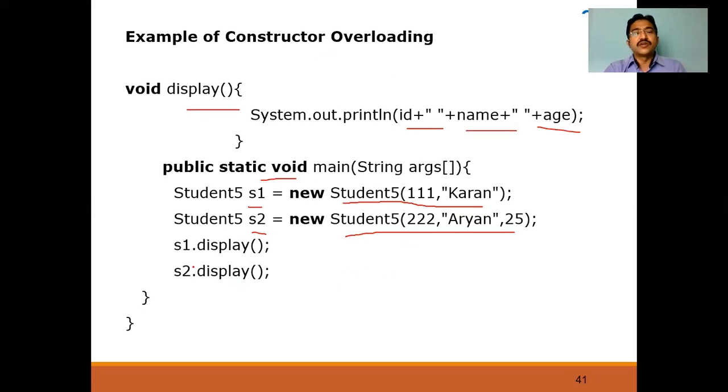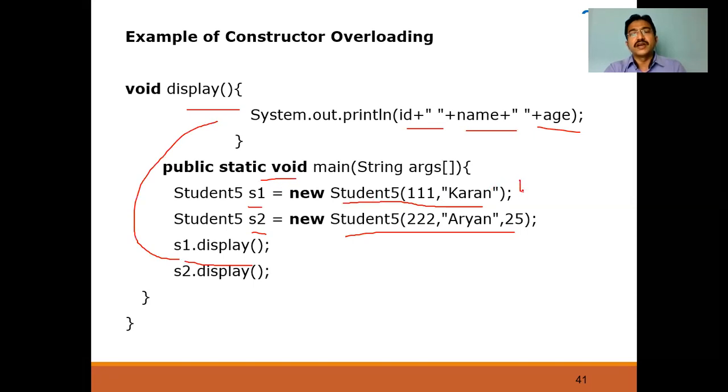Now I am calling a method called s1.display. When I'm calling s1.display, what are the values of s1 here? It is pointing to 111 and Current. So what is the id of s1? This one, 111. What is the name? Current. And what about the age? There is no age value here, so it will take the default value, that is 0.